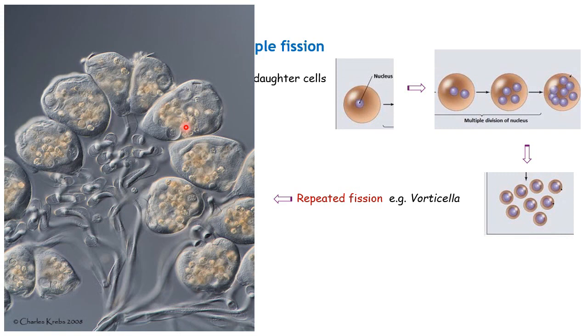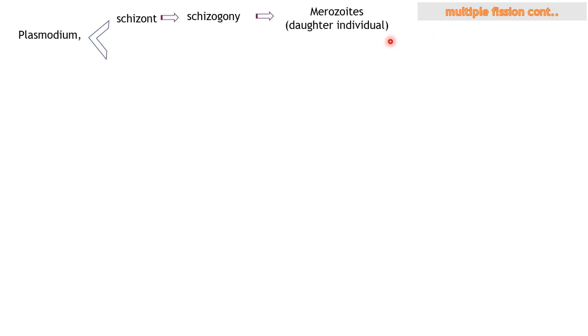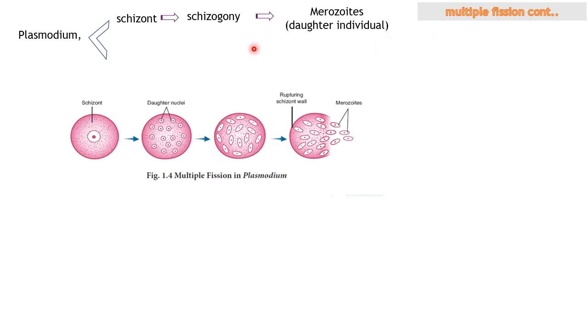Now we have seen what multiple fission is. Let's see further about multiple fission in different organisms. Let's see how multiple fission takes place in Plasmodium. It's very interesting. Let me tell you what Plasmodium is. Plasmodium is a protozoan that causes diseases in humans. If you can recall, malaria is actually caused by this parasite. And let me tell you how this parasite multiplies inside our body and in the mosquito.